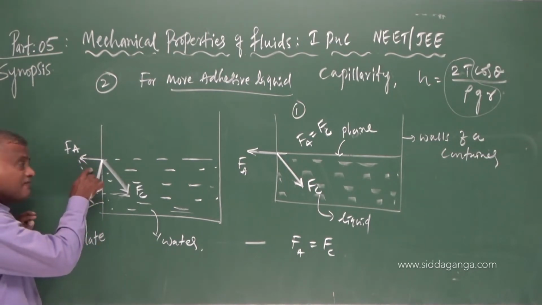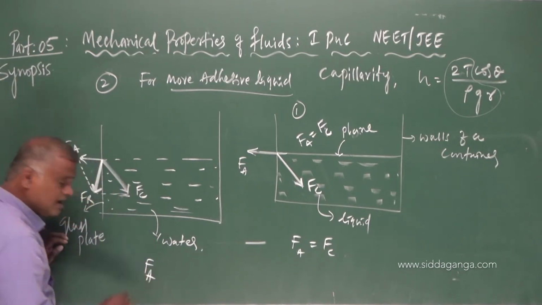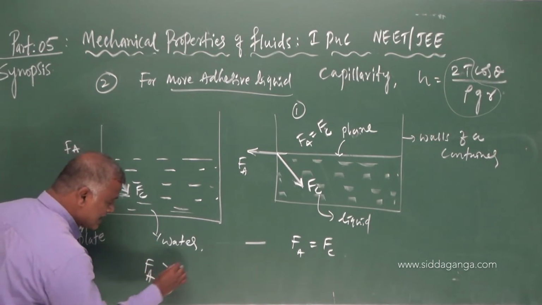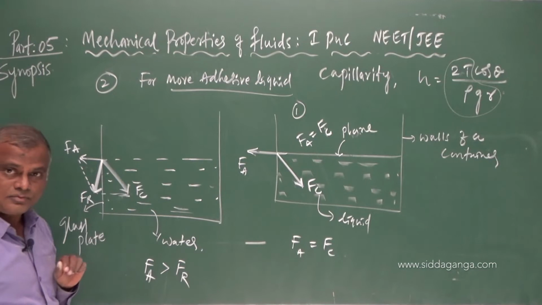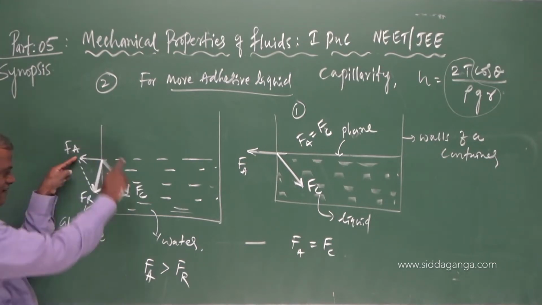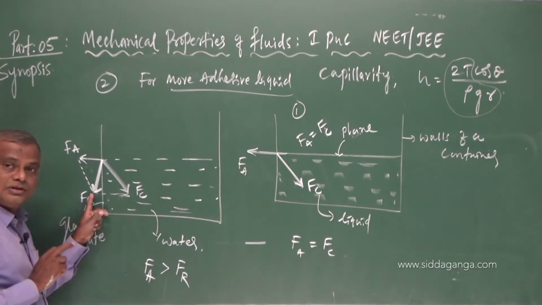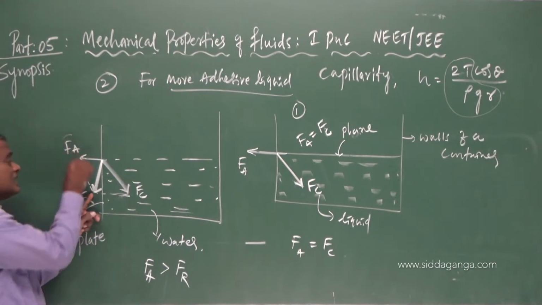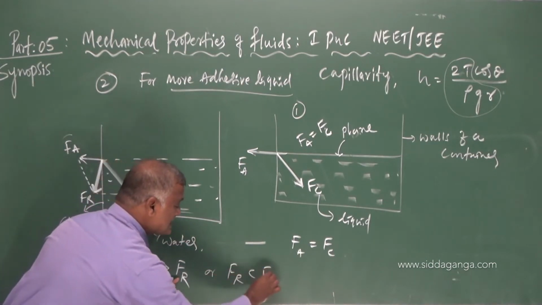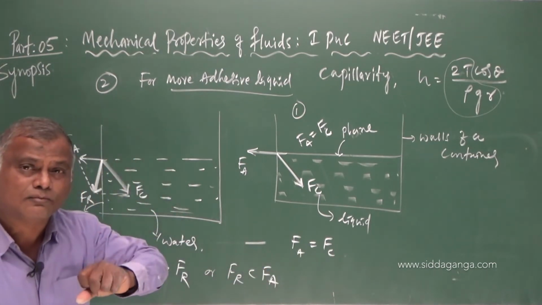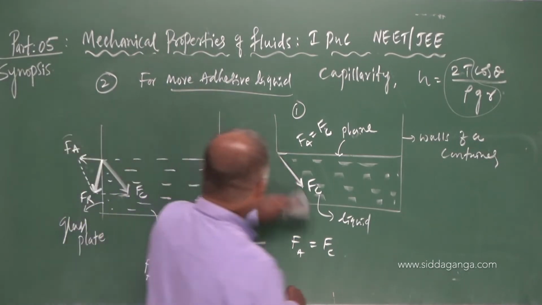If this Fa is greater than the resultant of Fa and Fc, that is, if the resultant force is less than the adhesive force, it means the adhesive force is more powerful. In that case, what happens?